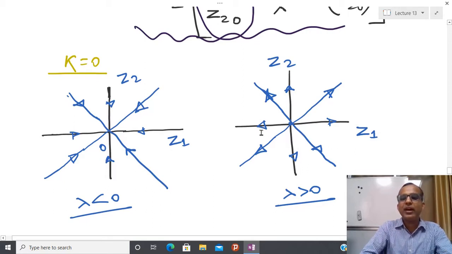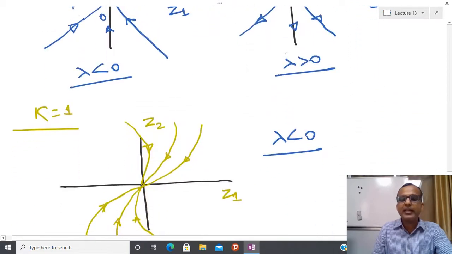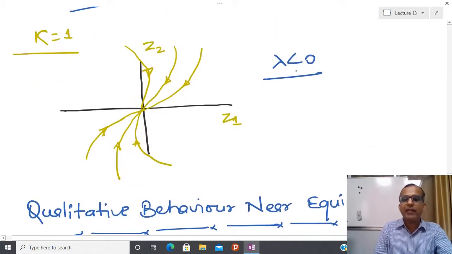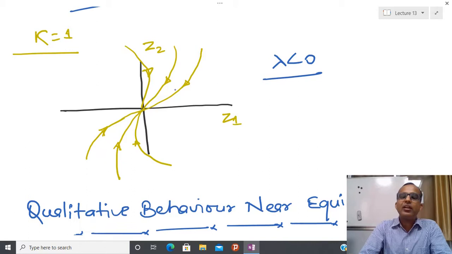So I think that now you are easily able to plot this kind of behavior. And a straight line I have plotted, because whatever relation we get from this equation, Z1 is a scaling factor Z1(0) by Z2(0) multiplied by Z2, if k equal to 0. Suppose k equal to 1, then due to this logarithmic function, I have plotted what looks like this. This plot I have drawn for lambda less than 0; for lambda greater than 0, you just have to reverse the sign. In this way I am able to plot the qualitative behavior of a linear autonomous time invariant system in all possible cases.